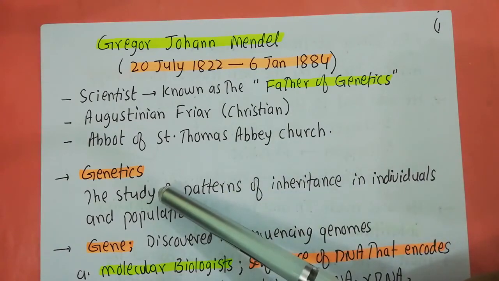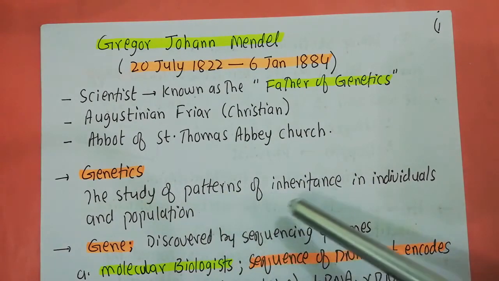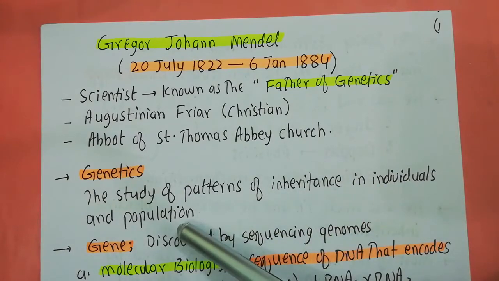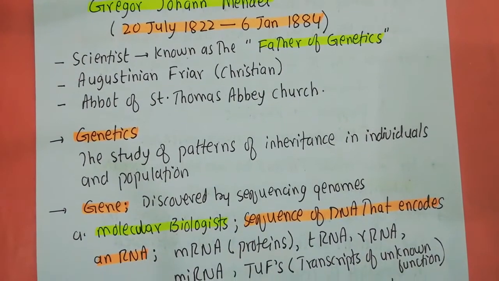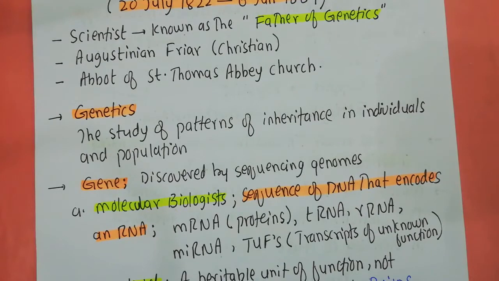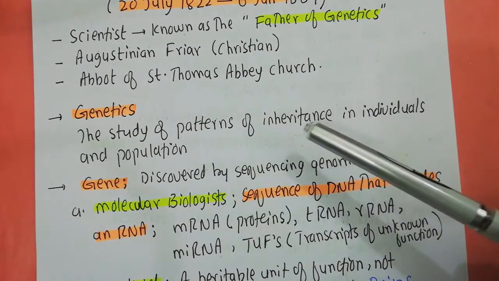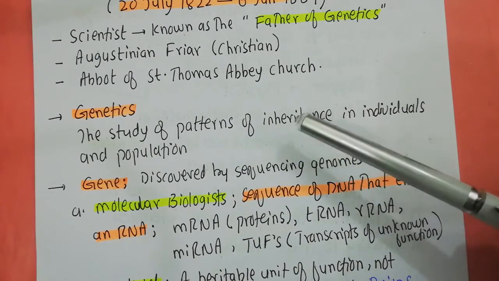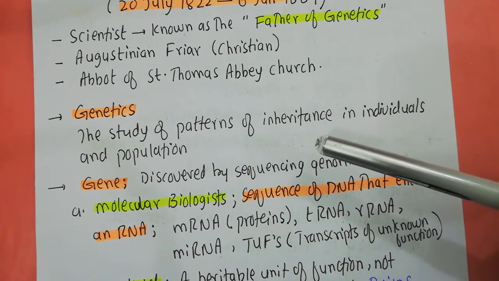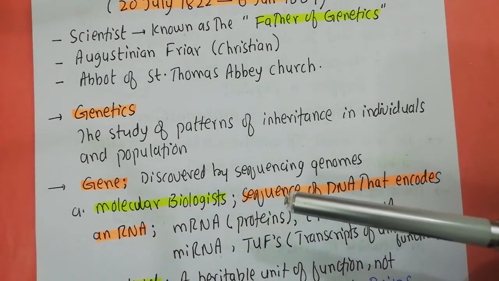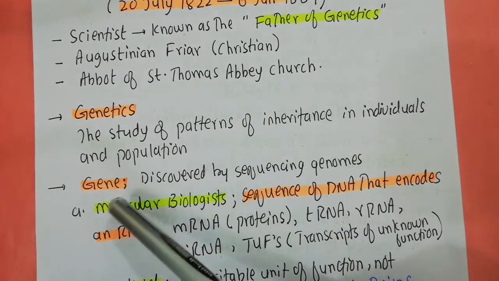Genetics is actually the study of patterns of inheritance in individuals and in populations. Most of the time, genetics is taken as the genetics of the individual, where you talk about the pattern of inheritance in an individual, but there is a specific field of genetics called population genetics, in which the pattern of inheritance is studied in the population. When you talk about the pattern of inheritance, there should be something responsible for the inheritance, and that something is known as a gene.